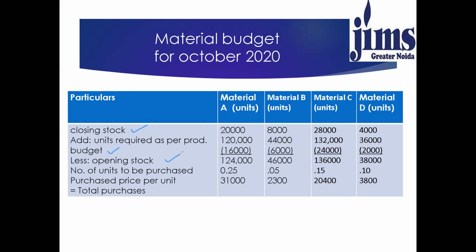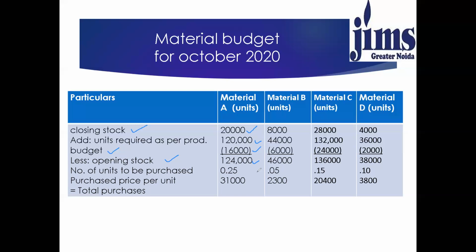So closing stock for A product is 20,000 units. Units required as per production budget is 1,20,000 units, which is the estimated consumption. And then we'll deduct the opening stock, which is 16,000 units. The number of units to be purchased is 1,24,000.